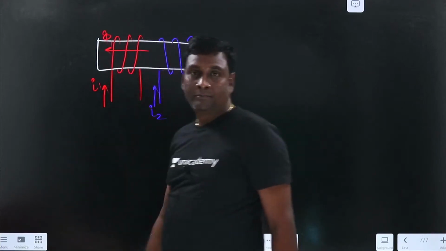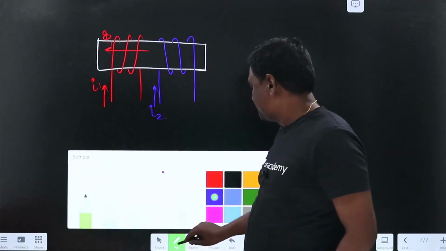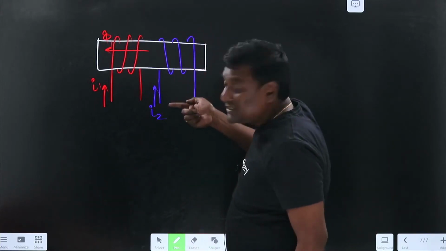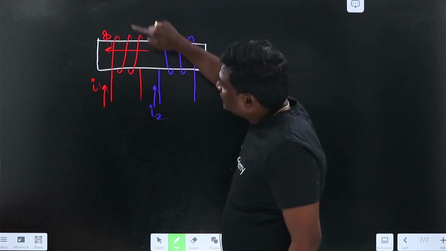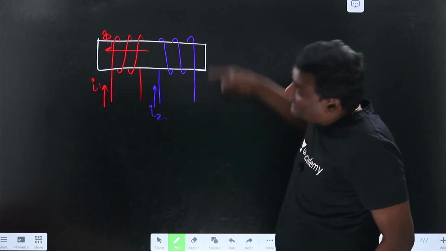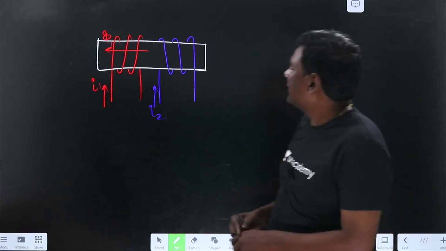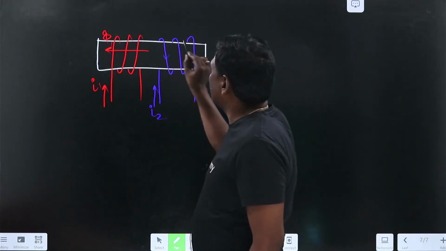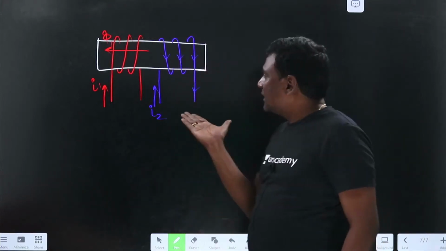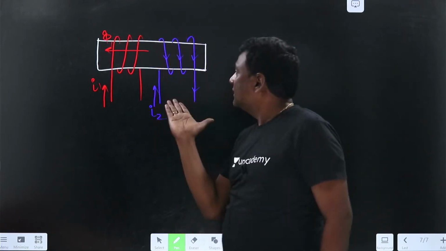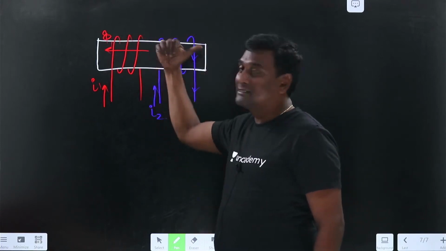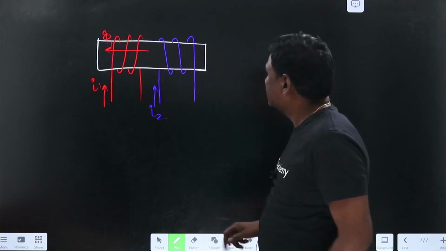Now if you think of I2, it is going in the opposite direction, because if you see the sense direction of the winding, it is wound like this. So if I2 is like this, my currents are like this, meaning that my flux is going to be in this direction.